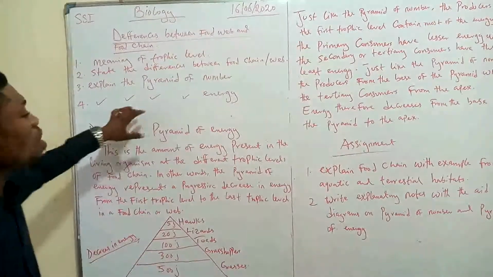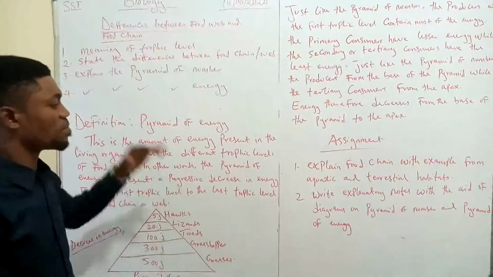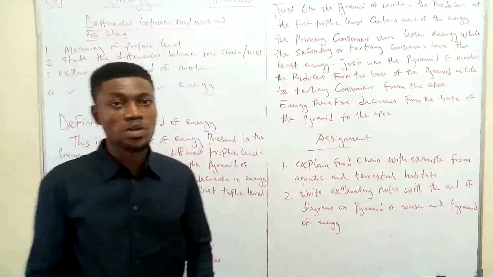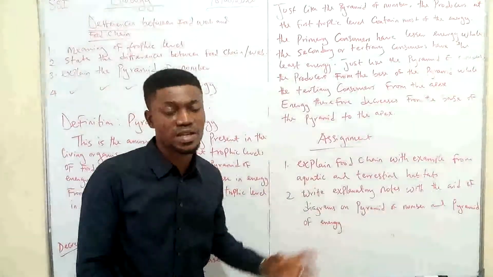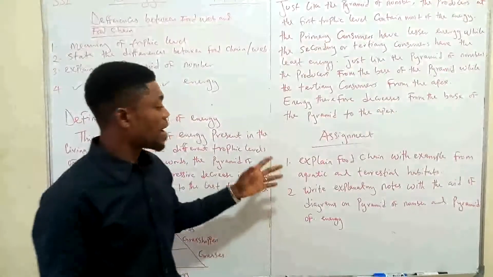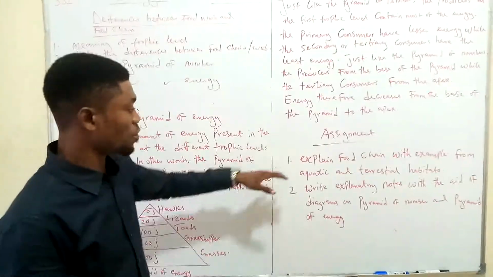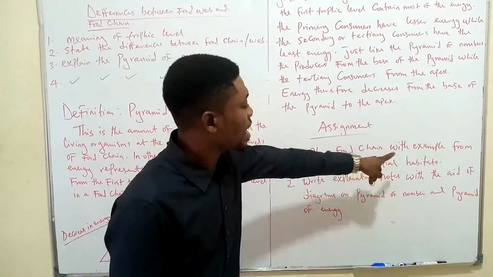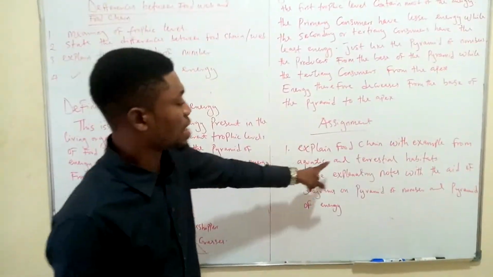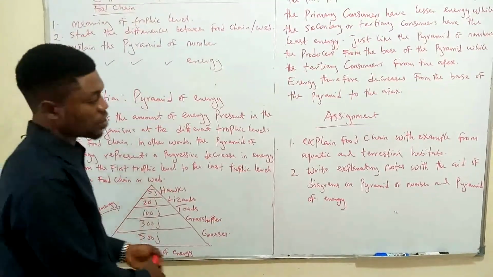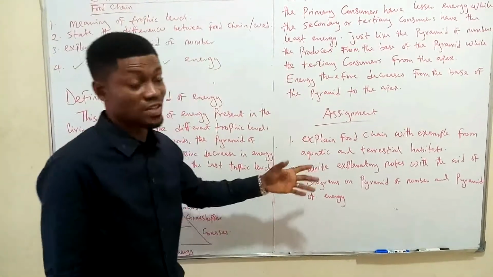So, in order for you to understand this better, I will need you to do this assignment for me. In other words, I also need you to carry out this research for me. Do this little research work and submit as soon as possible. What I want you to do is explain food chain with examples from aquatic and terrestrial habitats. I've given you an example of terrestrial habitats here before, but I still need you to give me examples using other organisms.